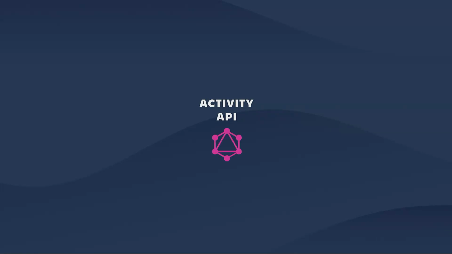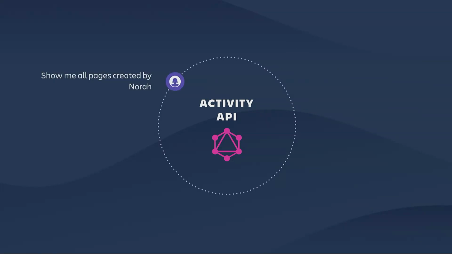First of all, it is GraphQL only. GraphQL allowed us to design the API with flexibility in mind, to support all the existing use cases we've gathered in Atlassian today, as well as future use cases not yet foreseen. And here are examples of some questions that it can answer today. It can show you activity of a single person.